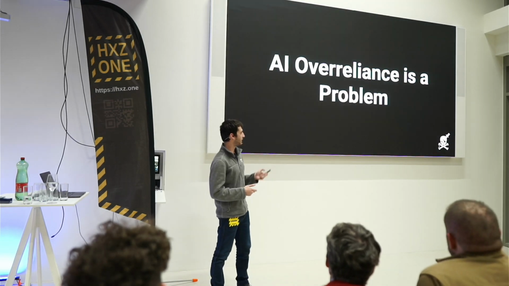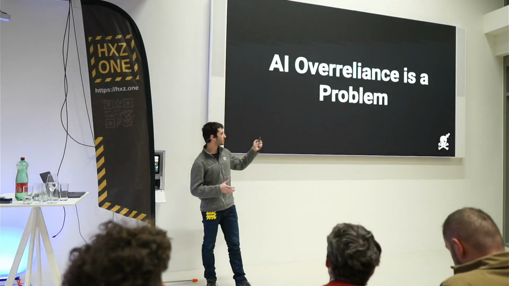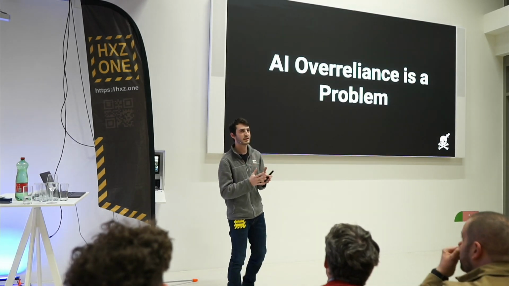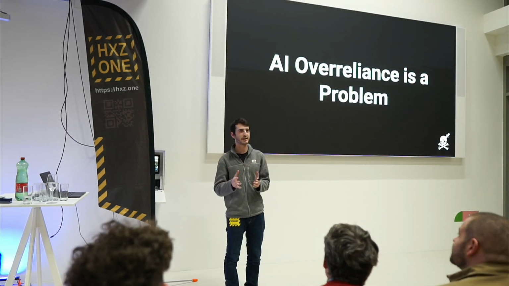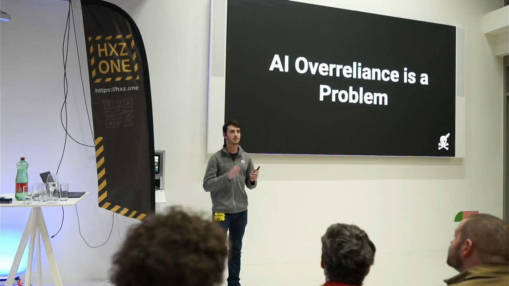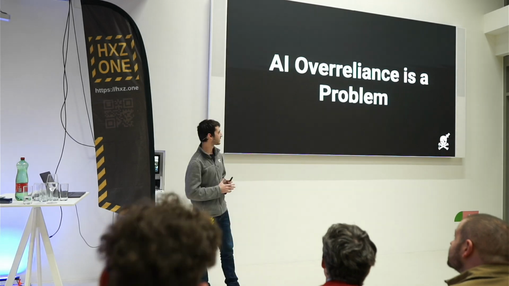But you already know that AI over-reliance is a problem, and it makes perfect sense to you because we use AI so much and we trust it, and it hallucinates so confidently that, of course, we believe its lies from time to time. But since you know that, we're not going to talk about this. We're going to talk about something much, much more exciting.